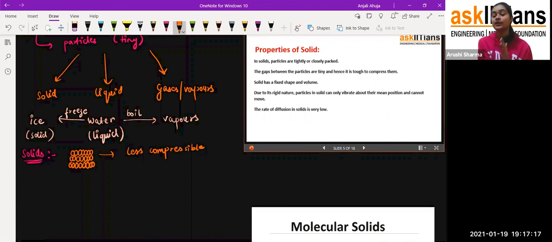They can't flow. Rigid is the opposite of fluidity. Fluid means a material or substance which can flow, but the rigid one is that which does not flow. So the solids are rigid in nature.